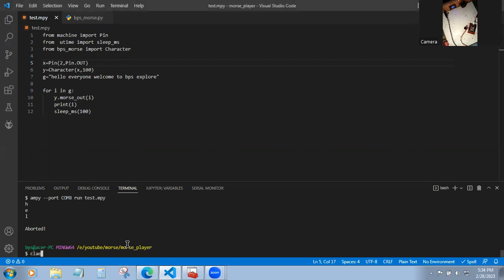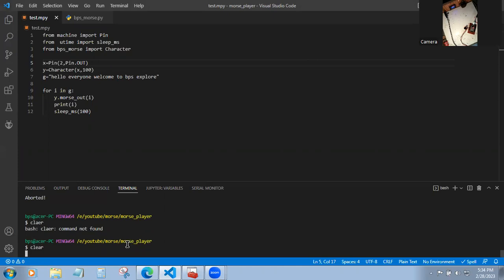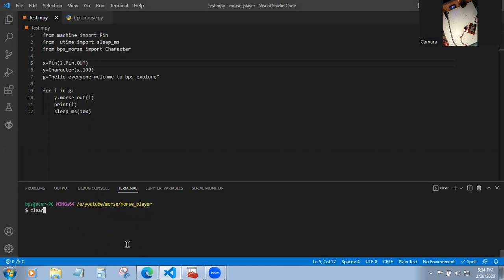I am just clearing my terminal. Sorry. And I am going to run this once again. Yeah, now you can hear the sound. The text is converted into Morse code. And you can also find the code or the letter alphabet which is running here.